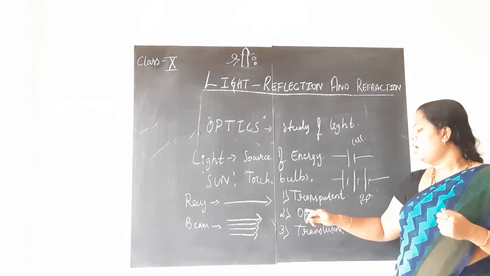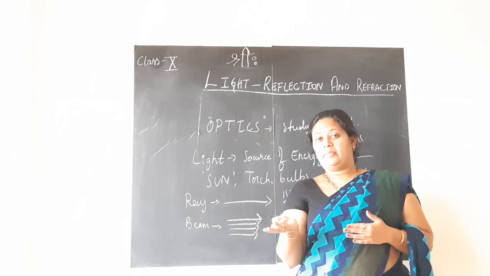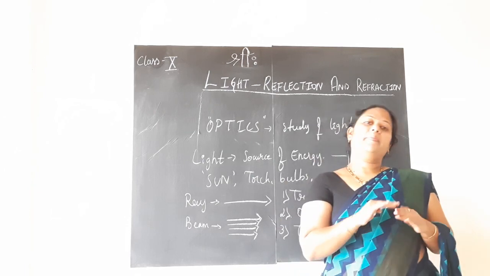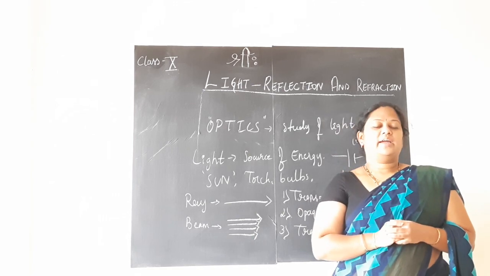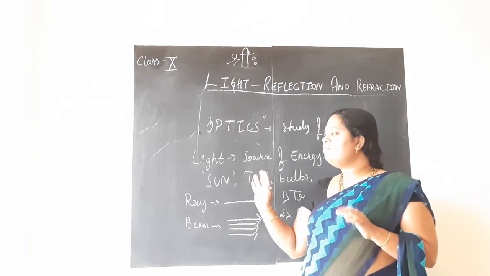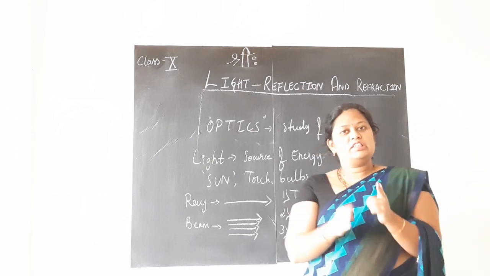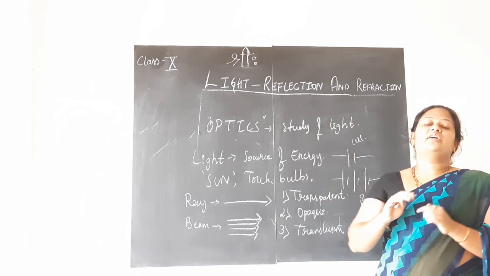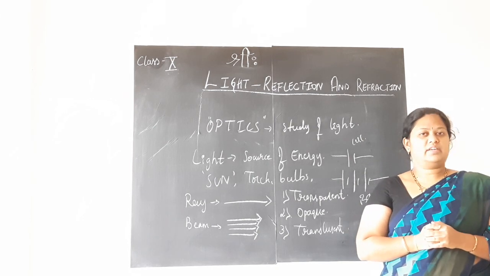So, transparent, opaque and translucent bodies or objects. Transparent means which completely allows light to pass through them. Opaque which does not allow. Translucent which partially allows the light to pass through them. So these are the few basic things which we have to recall in order to study this chapter, light, that is mainly the process of reflection and refraction of light.